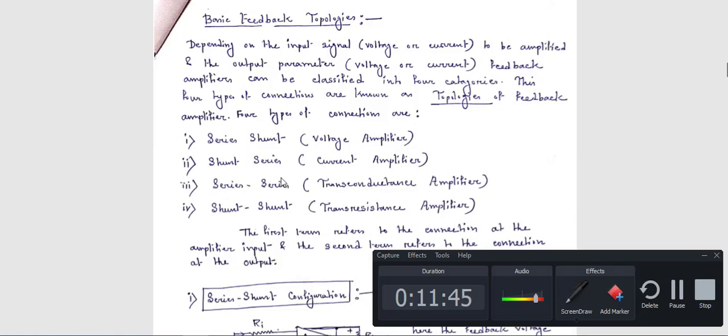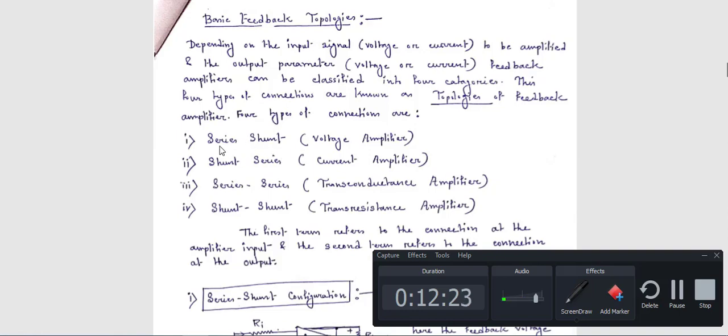What does it mean? Actually, suppose I ask you what your name is. What do you say? Your name, after that your title. That means when someone asks you about your name, what logic do you follow? You say your name, and after that, if you have any middle term, then your title. This is the format. Now in case of feedback topology, always remember the name is like this: first the title, after that your name.